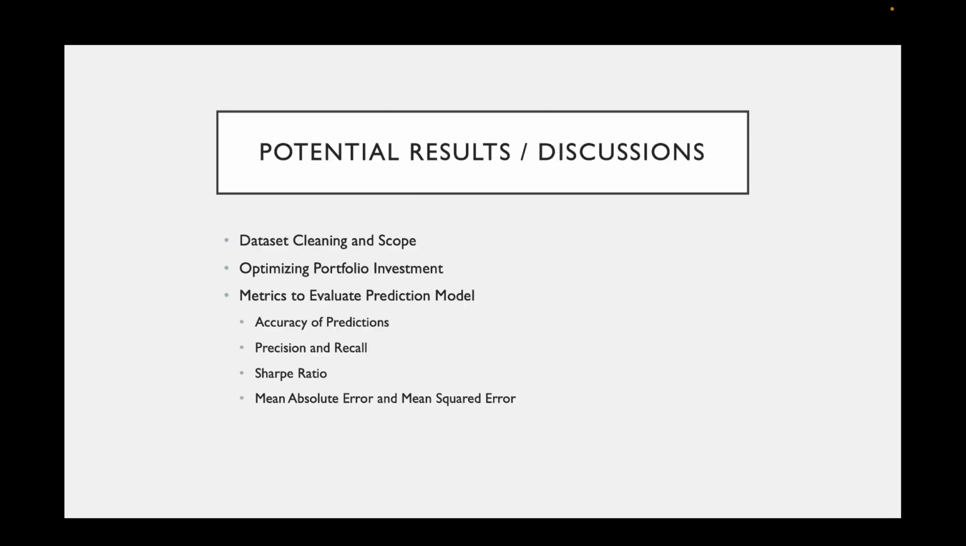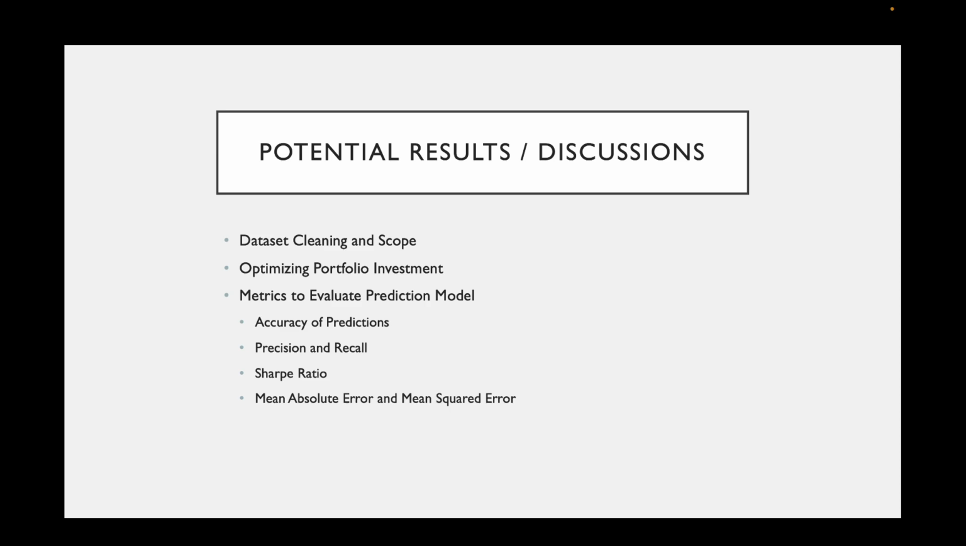Last but not least, our potential results and discussions. First of all, we're going to have to perform some serious dataset cleaning and scope, and a discussion that arises is, how far do we want to draw our data from? Do we want to look at short-term trends, long-term trends? How many data points will we need to make sure that we are predicting accurately and creating accurate models as well? We will need to also reduce our features to make sure we are looking at the correct features in order to train our model properly.